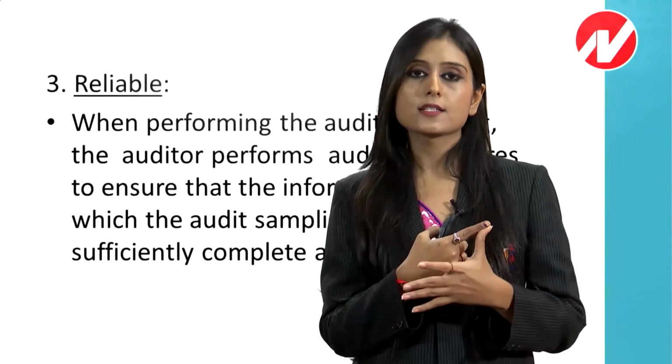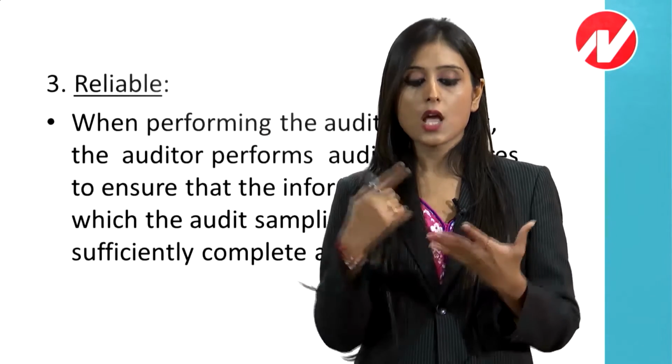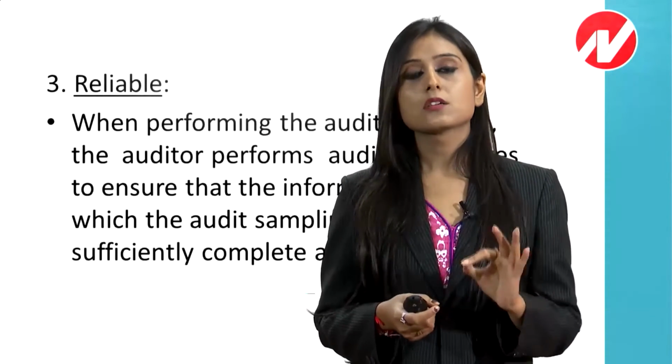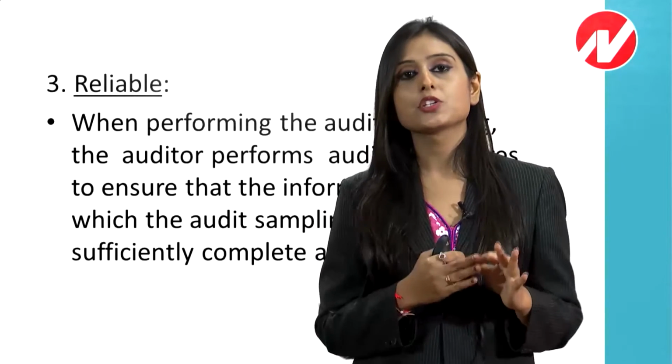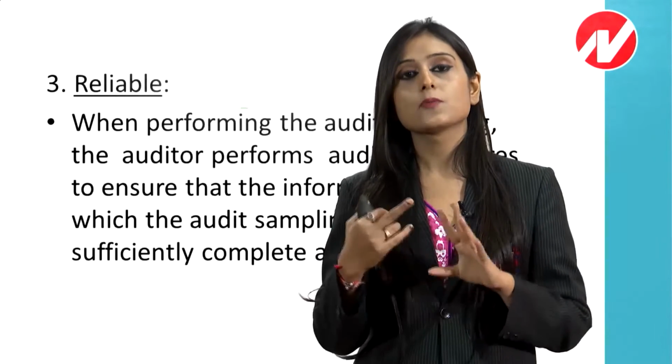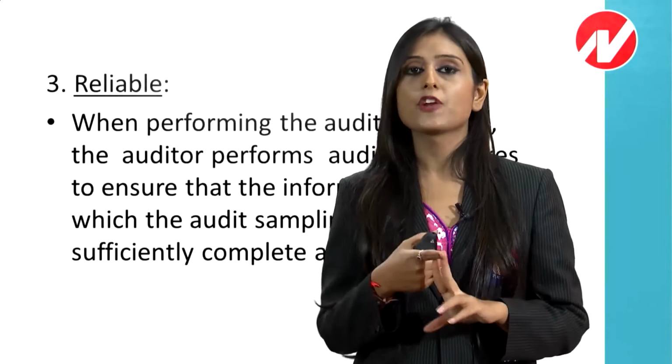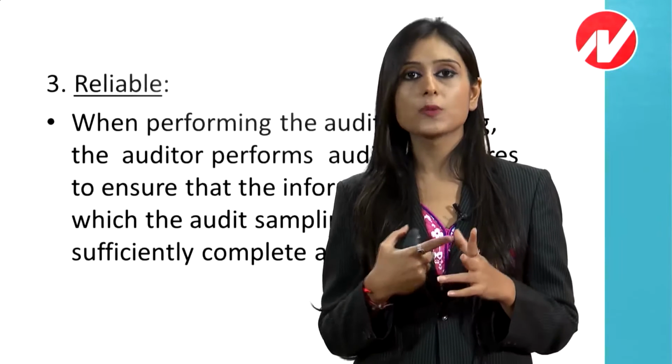So the first characteristic, the population should be appropriate. The second characteristic, the population should be complete. The population details should be complete. And the third characteristic is the population data should be reliable. So appropriate, complete and reliable are the three characteristics of the population.